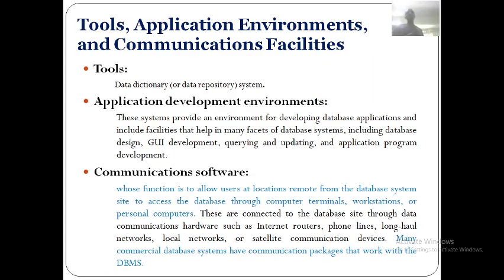Now, the last one is tools. You need tools, application environments, and communication facilities. If you want a complete database management system, these are also required. Which are those? Tools, application environments, and data and communication facilities.